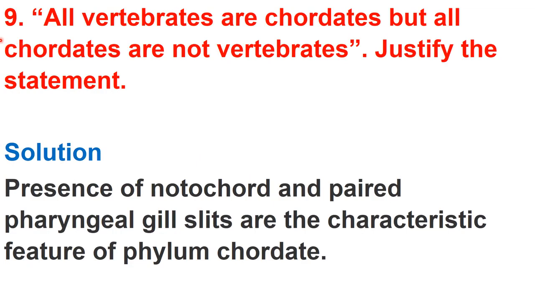Next is NCERT question number 9: all vertebrates are chordates, but all chordates are not vertebrates. Justify the statement. So this is the answer. The presence of notochord and paired pharyngeal gill slits are the characteristic features of the phylum Chordata. In the chordates, what are the characteristic features? Notochord is found and pharyngeal gill slits are found. These two are the characteristic features of the chordates.